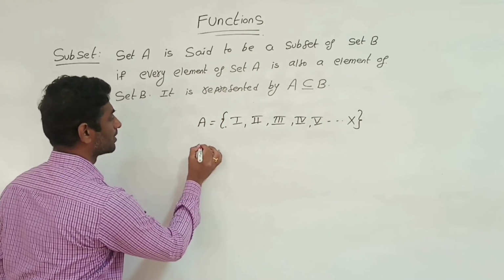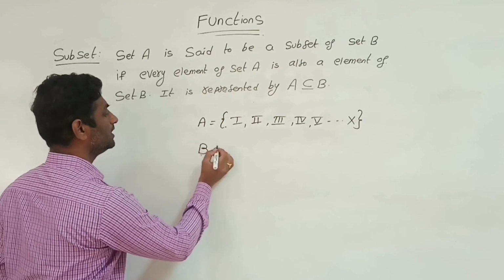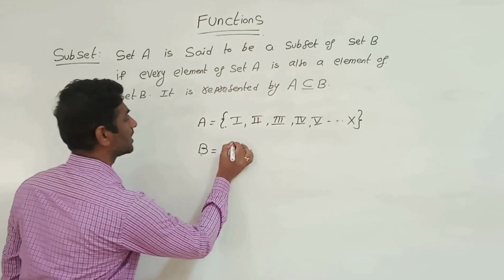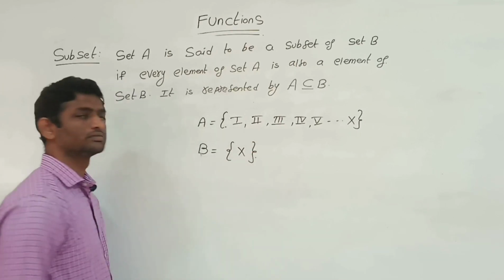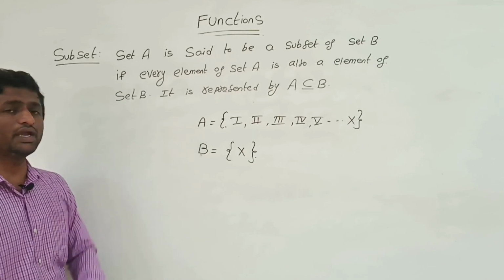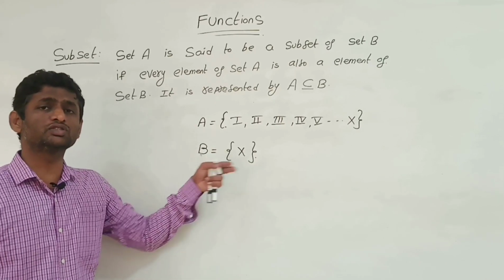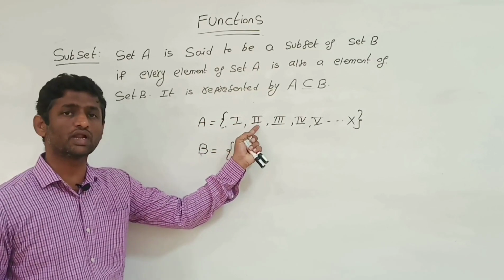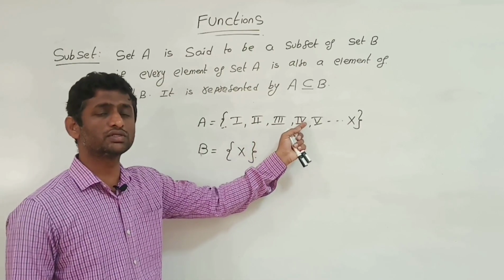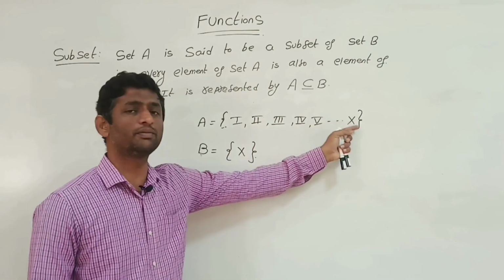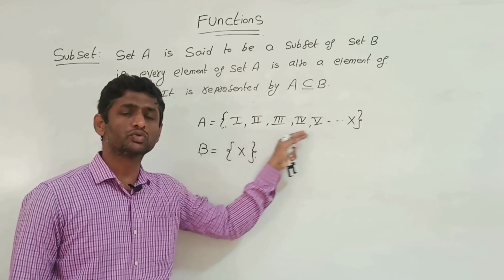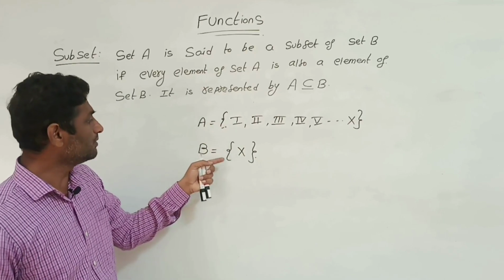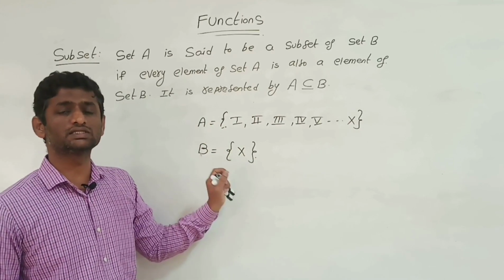Now B is only one class. Consider your 10th class, only 10th class. In set A, all the students will come under set A. So the students of class 1, class 2, class 3, class 4, class 5, up to class 10. All the students will be present in the school, set A. Now coming to the next set, only class 10.